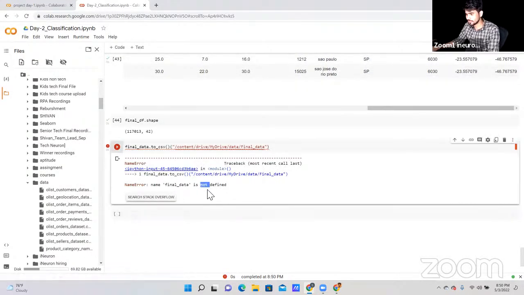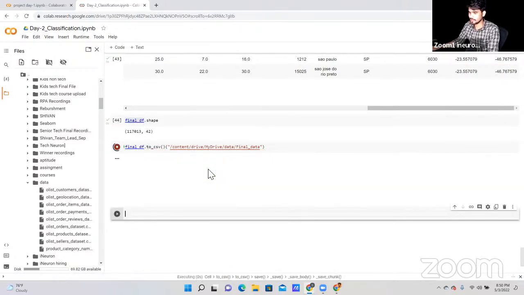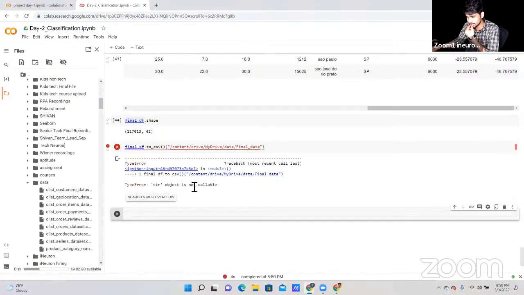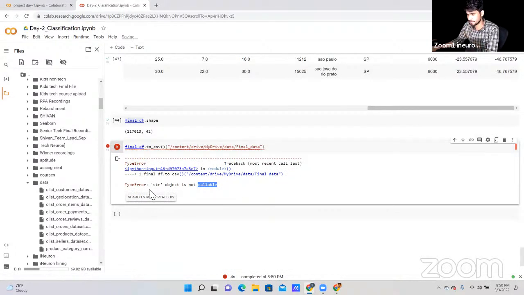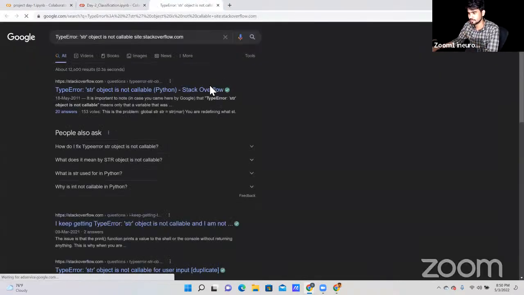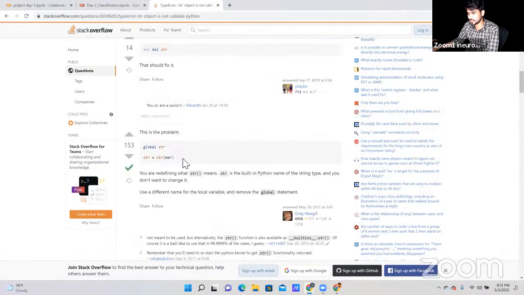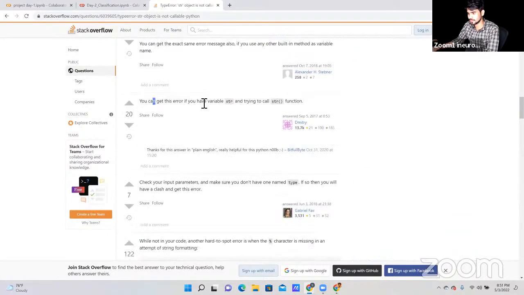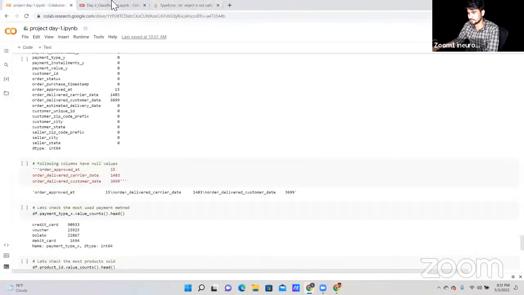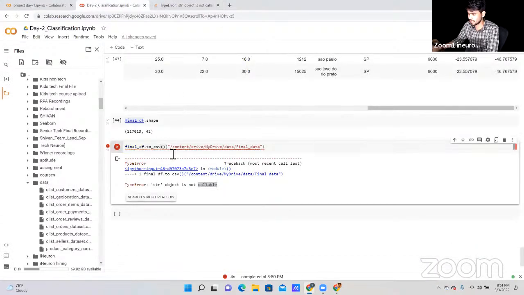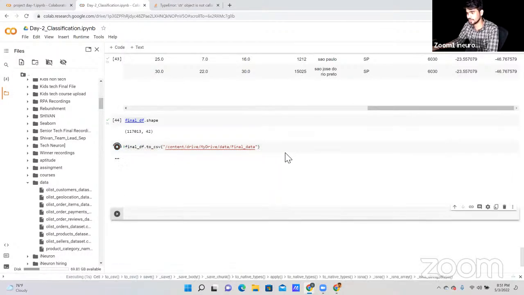Okay, final data is not defined. Okay, this is the final DF that we have. So this one, let's run. It will take some time. Okay, string object is not callable. Why am I getting this error? Delete string. No, this is not a solution. Okay, I have written the to function twice here. That's why I'm getting the error. Let me remove this one and rerun this cell again. I hope now it will work. Yeah, it's working because I'm getting the green signal here.